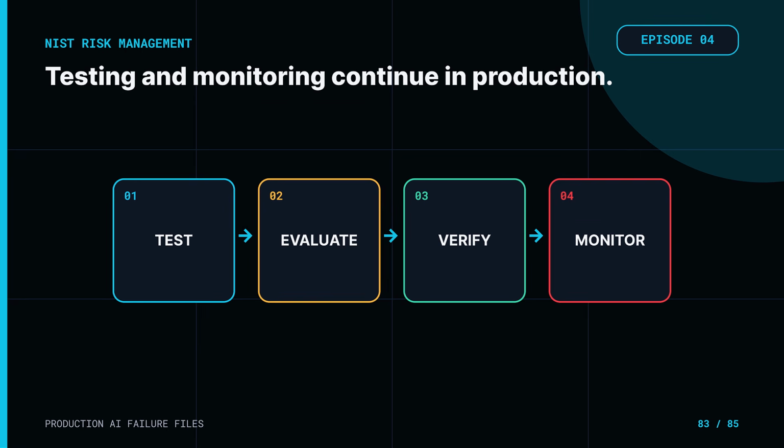NIST's risk framework treats testing, evaluation, verification, validation, and production monitoring as continuing activities. That is the right model. A guardrail is not finished when it is installed. Its failure rate, operating conditions, and blind spots have to be measured over time.